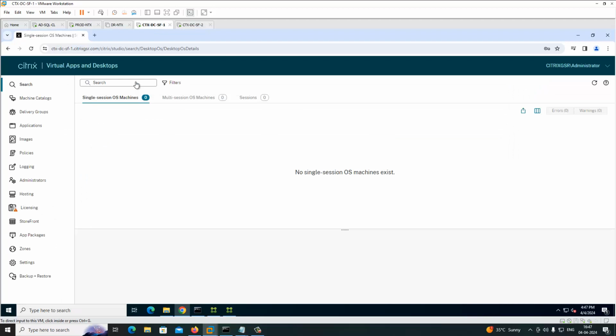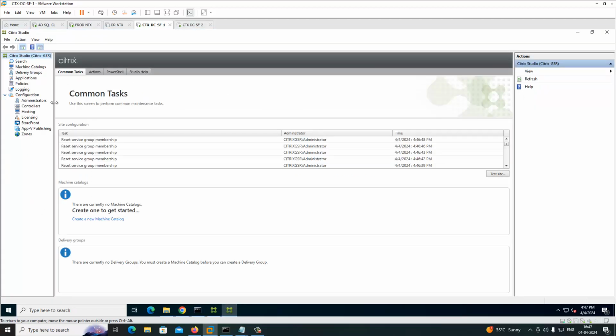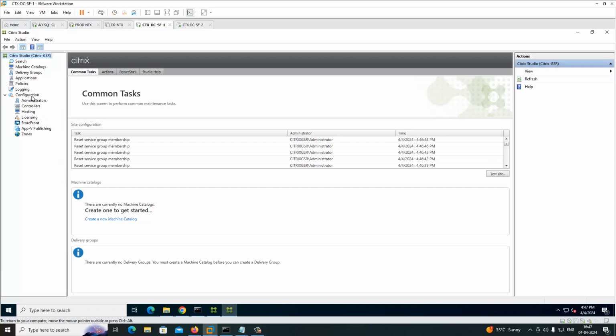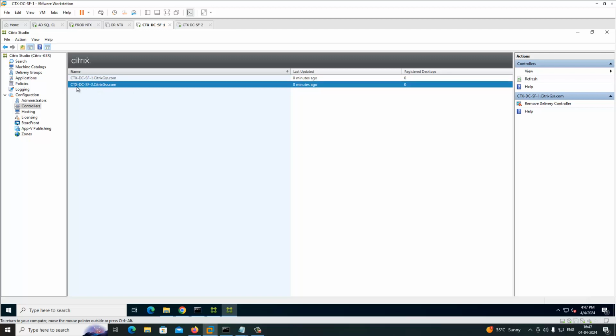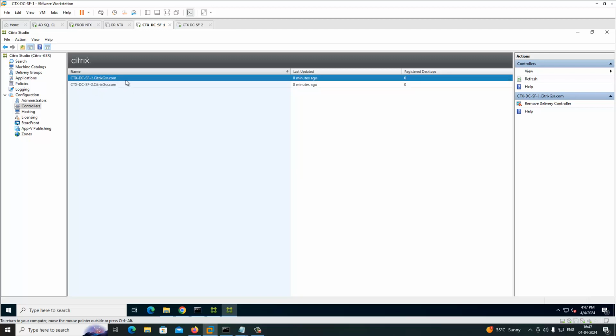Just go to here. This is the normal Studio console. Go to the controller tab, and we'll see both controllers are available here. You can see both controllers are available: this is the secondary controller, and this is our primary controller. We'll see more in the next video. Thank you. Also I will show you the version here. You can see 2402.